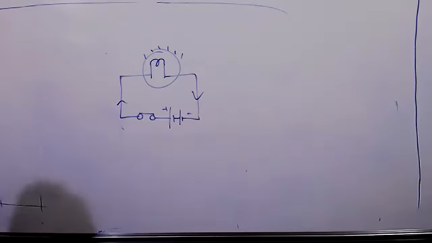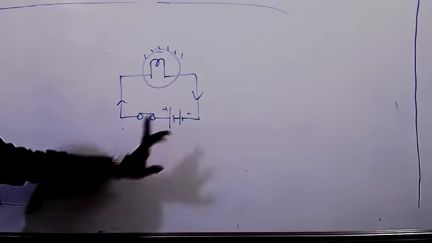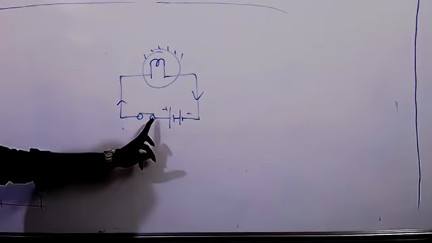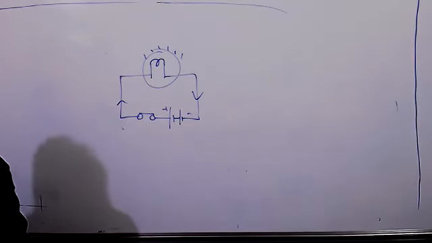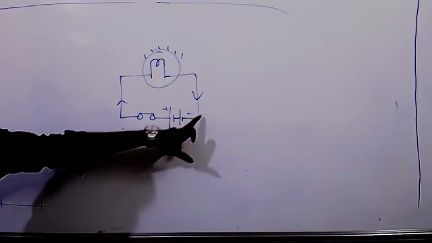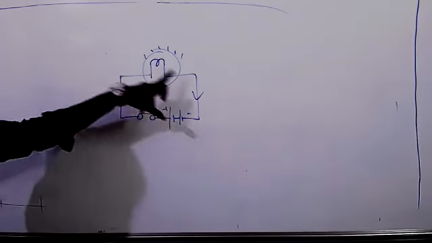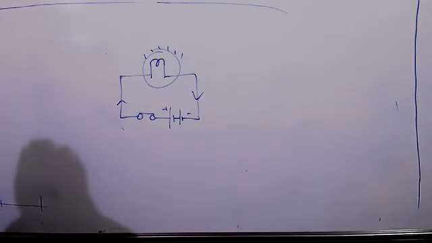Hello, Banu Priya. Yes, sir. Let's see. Which charges will flow? Electrons, right? Electrons will be on the positive side or negative side? Negative side. But why have we given the current direction as positive to negative? That's my question. We know electrons flow, but we have given the circuit from positive to negative. Why have we given it like that? Yes, sir, that's even my doubt.